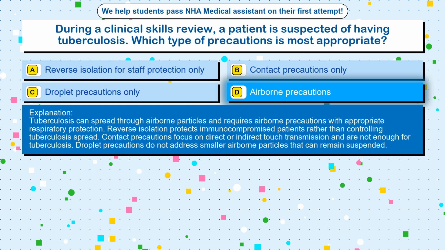Tuberculosis can spread through airborne particles and requires airborne precautions with appropriate respiratory protection. Reverse isolation protects immunocompromised patients rather than controlling tuberculosis spread. Contact precautions focus on direct or indirect touch transmission and are not enough for tuberculosis. Droplet precautions do not address smaller airborne particles that can remain suspended.